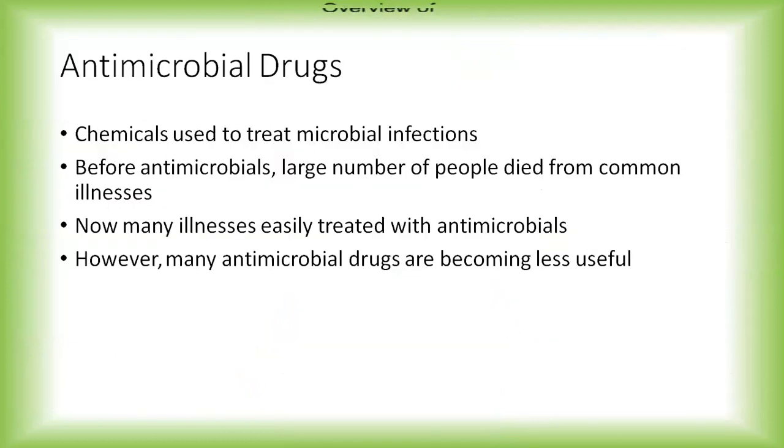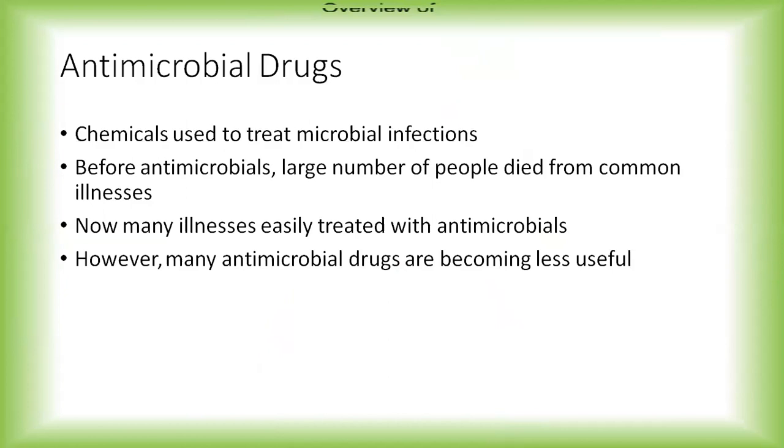The agents which get rid of these bacteria are called antimicrobial drugs. These are nothing but the chemicals used to treat microbial infections. So whichever different microbial infections there are, the agents used to treat them are called antimicrobial drugs.